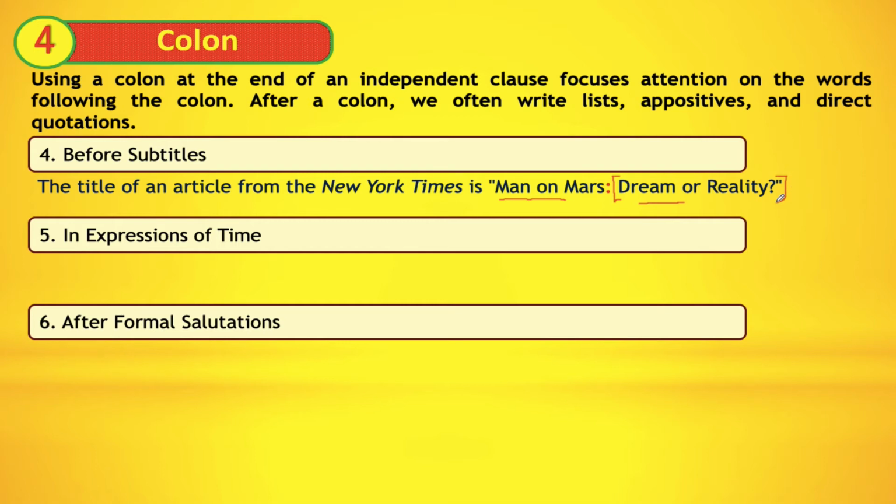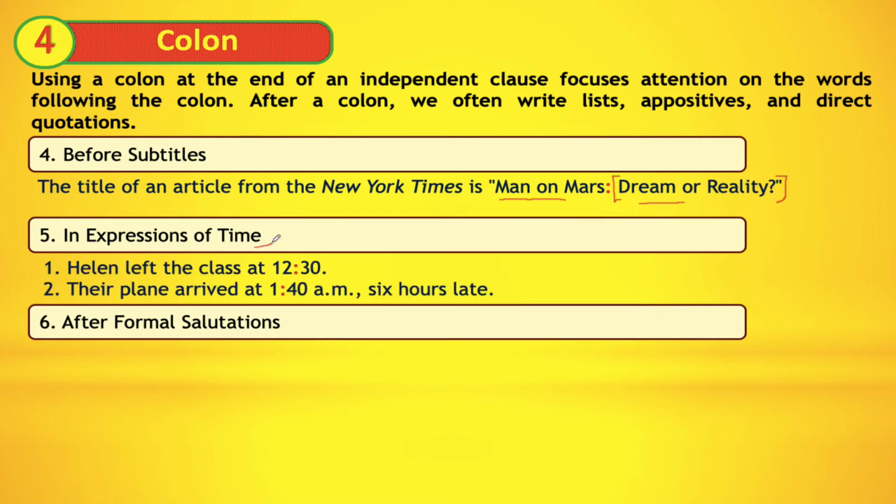Good. The fifth one is that a colon should be used between numbers for hours and minutes when it comes to indicating times of the day. Helen left the class at 12:30. Their plane arrived at 1:40 a.m., 6 hours late. We put a colon to indicate time.